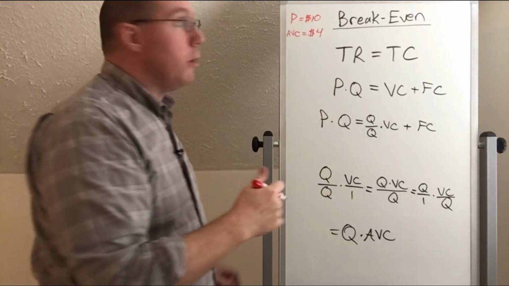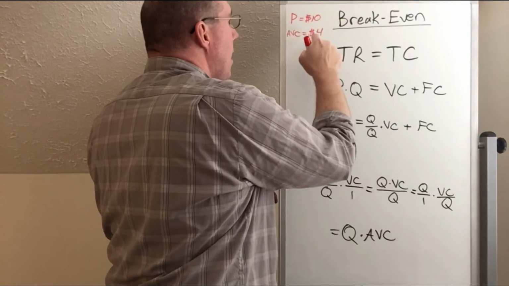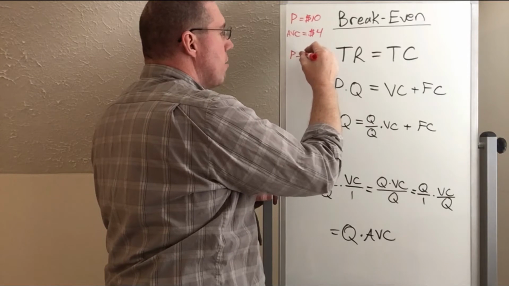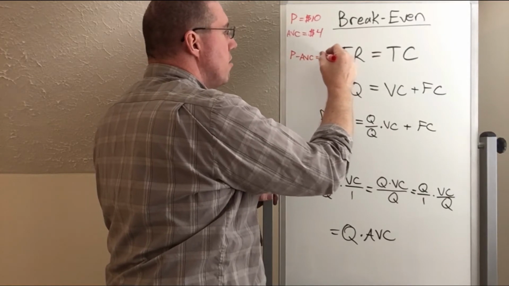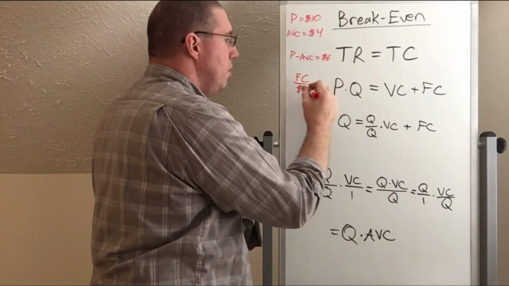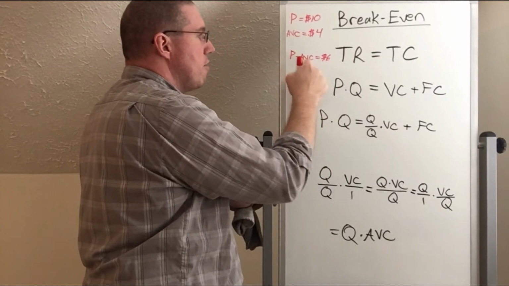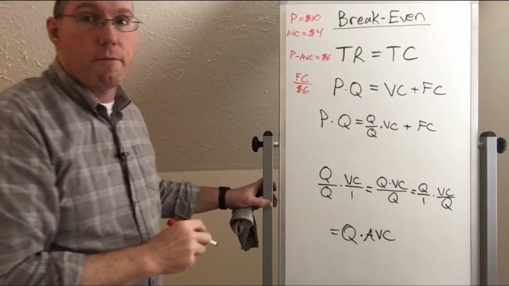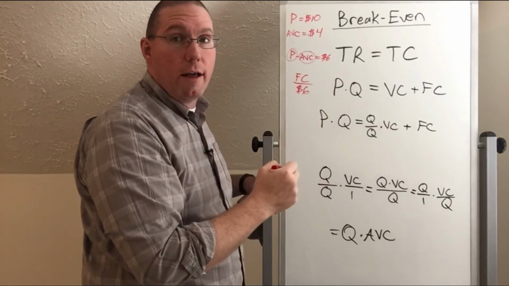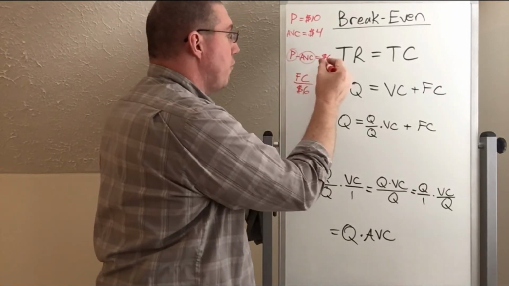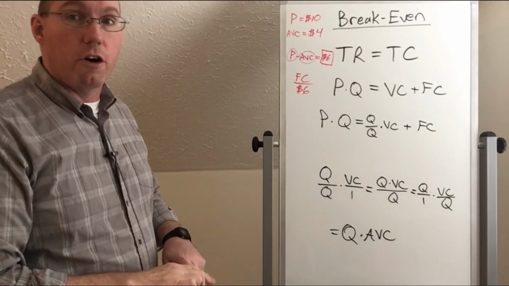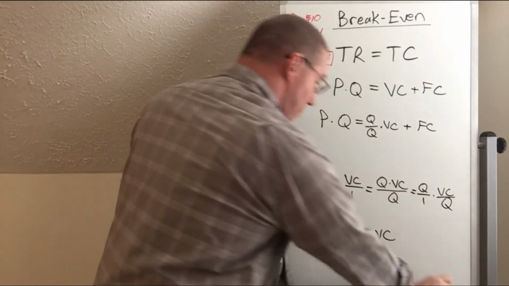And so what we were doing was taking the price, 10, and subtracting away the average variable cost, 4. So price minus average variable cost gave us $6, and that's what we divided into the fixed costs. We divided the difference between price and average variable costs into the fixed costs. Our price was covering our average variable costs. Then whatever was left over, the $6, could be divided into the fixed costs so that we could recover the fixed costs. And that's an important concept.